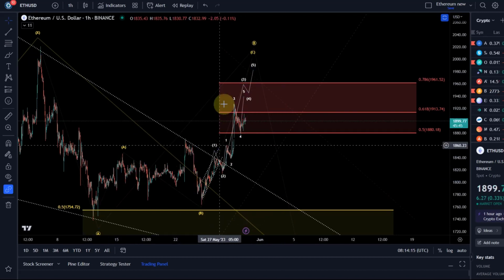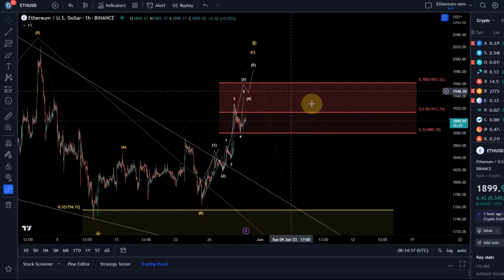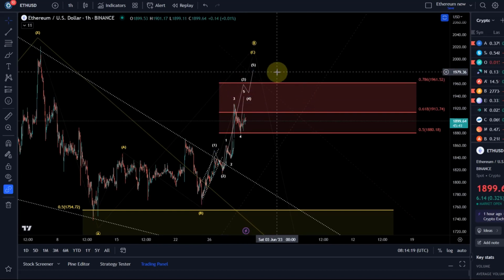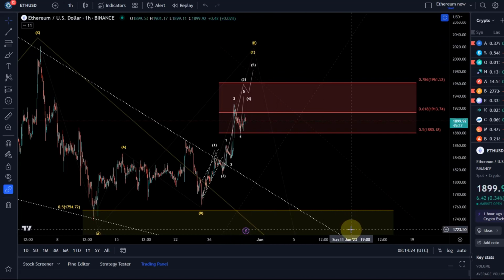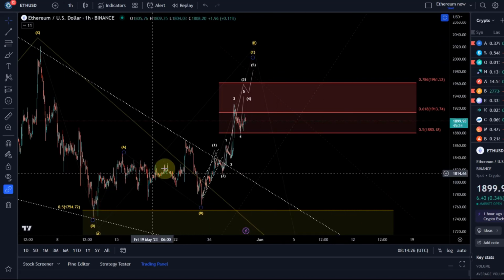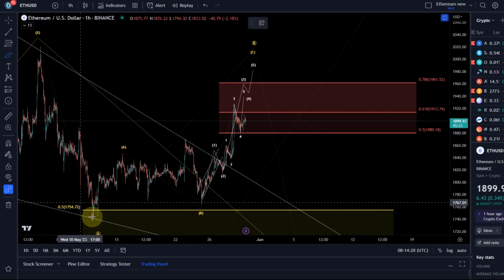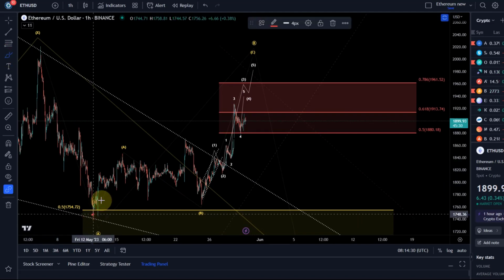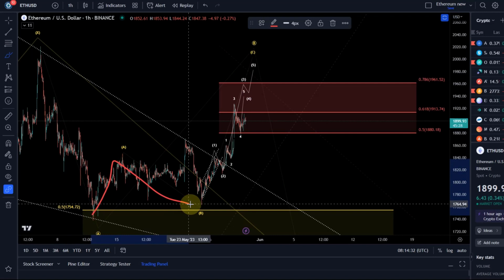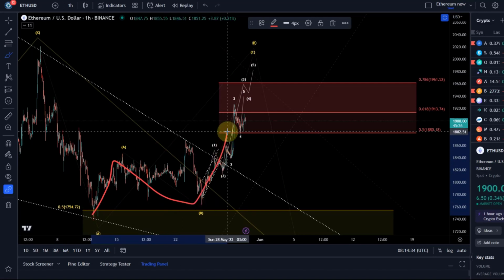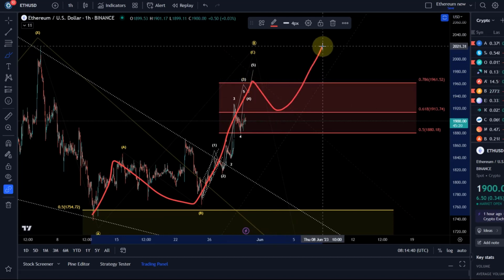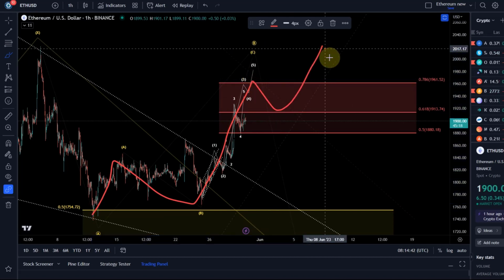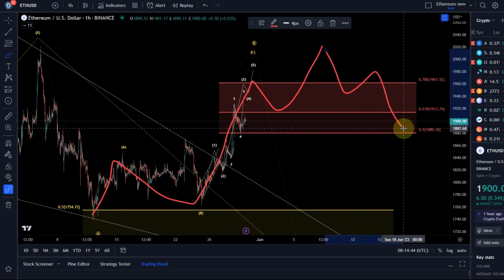As long as we only get 3 waves up, as I said, and I mentioned the levels where we could react, this is for me only a high B wave, which could result in a C wave sell-off. This could become something more bullish, surely, and then the low would have been in here on the 12th of May. This would then count as a wave 1, this would count as a wave 2, this would count as a wave 3, but also here I would like to see one more high to have a reliable third wave, then a wave 4 and a wave 5. And then we have 5 waves up and we can get a 3-wave pullback afterwards.